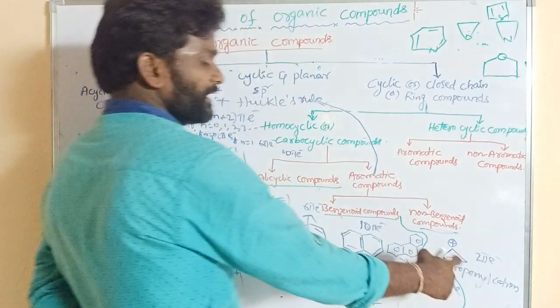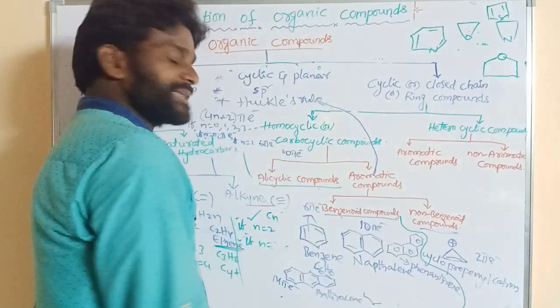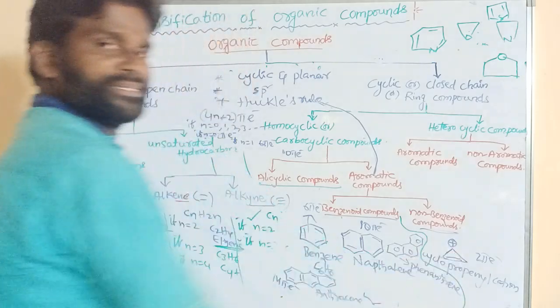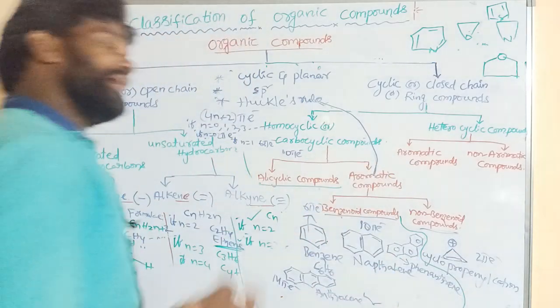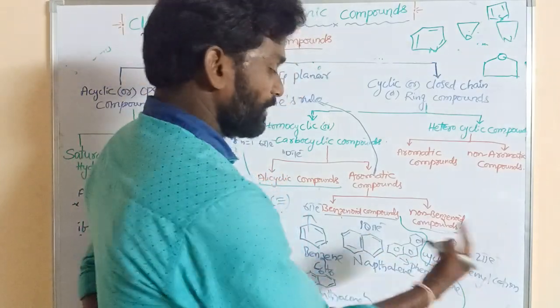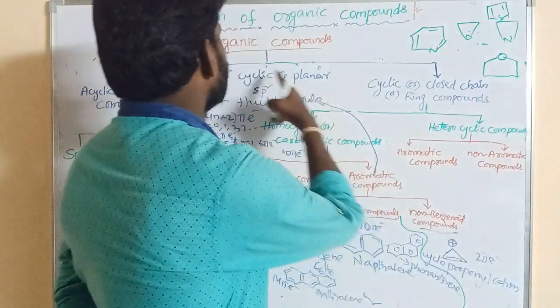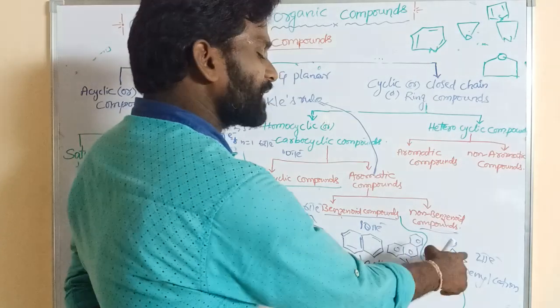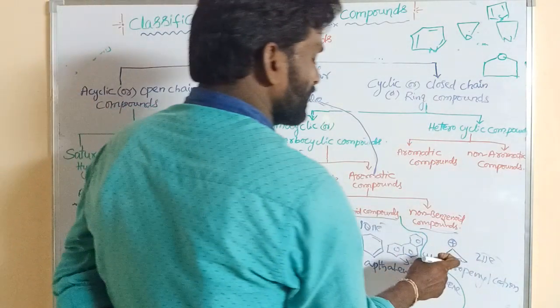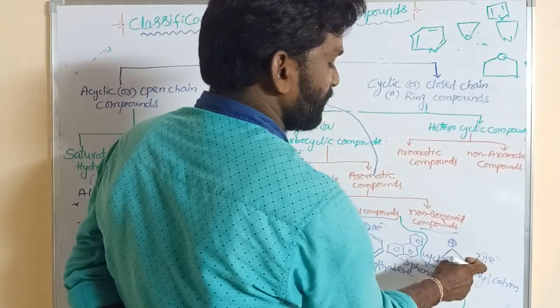So this is the cyclopropenyl cation. It does not contain a benzene ring, so that is a non-benzenoid ring. And it also obeys Huckel's rule. How? It is a cyclic structure and planar. All the carbon atoms are present in one plane. It undergoes sp2, the double bond is sp2.